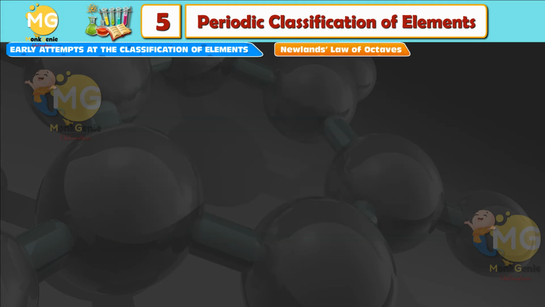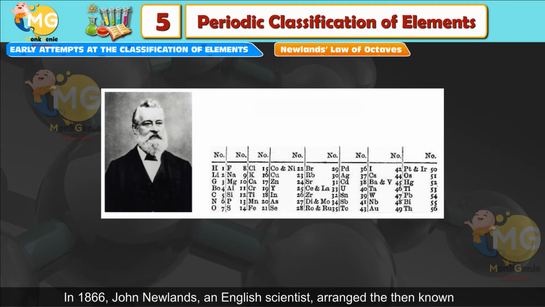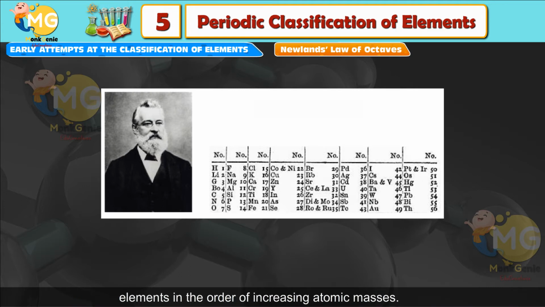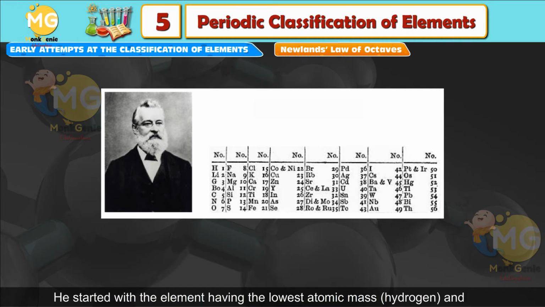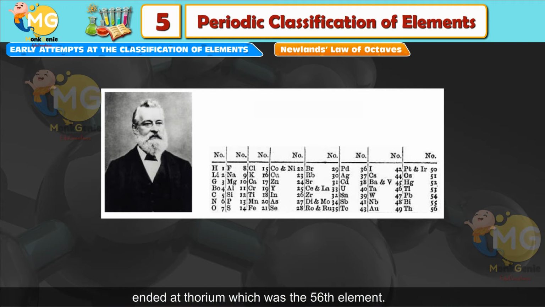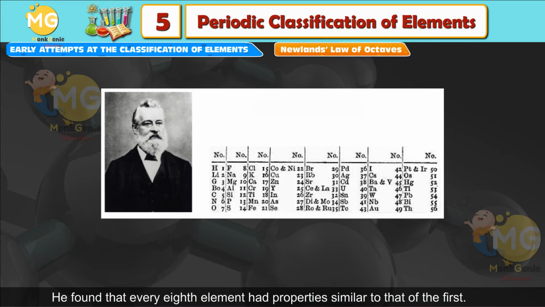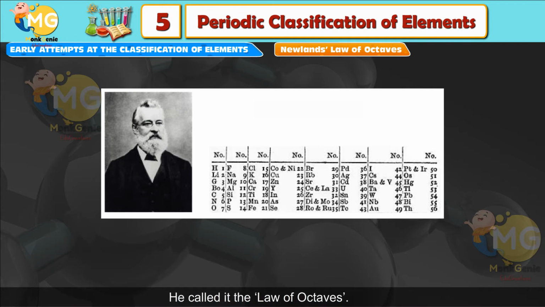Newlands' Law of Octaves. In 1866, John Newlands, an English scientist, arranged the then known elements in the order of increasing atomic masses. He started with the element having the lowest atomic mass, hydrogen, and ended at thorium, which was the 56th element. He found that every 8th element had properties similar to that of the first. He called it the Law of Octaves. It is known as Newlands' Law of Octaves.